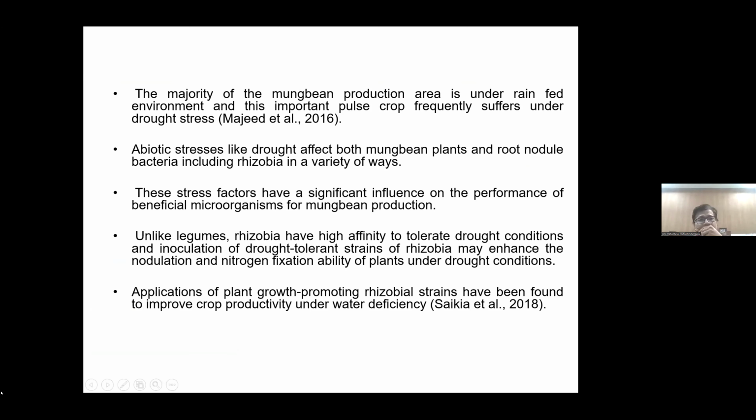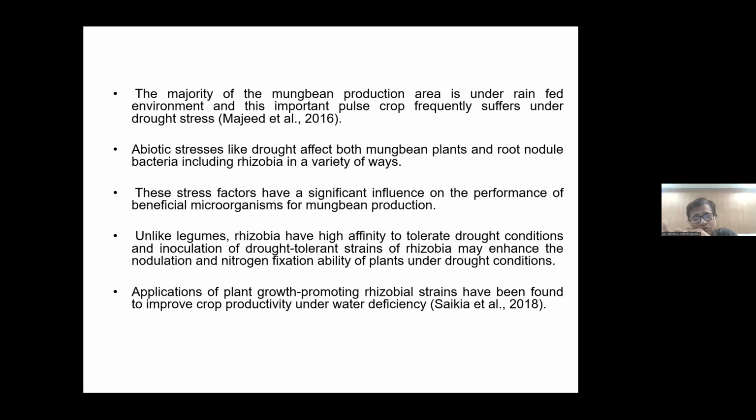These stress factors also have a significant influence on the performance of beneficial microorganisms, either in the rhizosphere or phyllosphere, or the soil microbial communities, right? Unlike legumes, rhizobia have high affinity to tolerate drought. That's why we are selecting this nodule bacteria, rhizobia, because rhizobia have the same kind of drought tolerant adaptation.